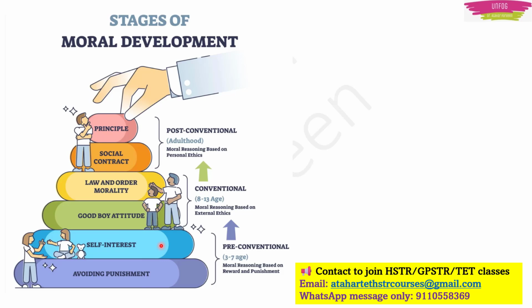Then comes the conventional level. Now this contains two stages. Adolescents are mainly operating at this level. The good boy and good girl concept comes into the picture, so children make moral decisions depending upon how much people like them. Then law and order orientation also comes in. Children understand what the police are and what the rules in law are. It means that children are able to perform their duty properly by respecting authorities. Maybe we have to cut our nails, a teacher will check our nails today, or whatever rules and regulations are made by the school principal, all those are followed at this stage.